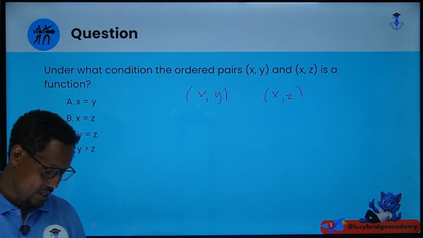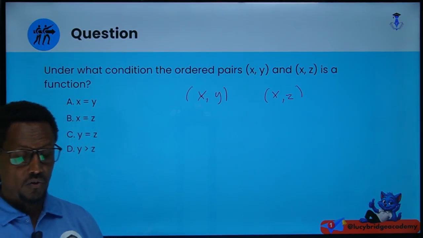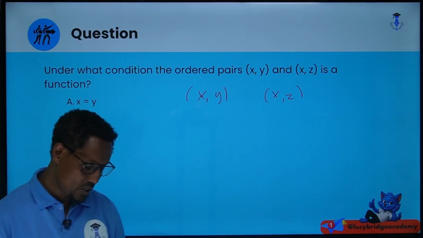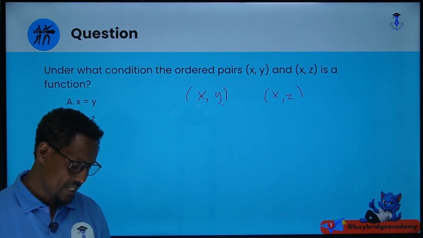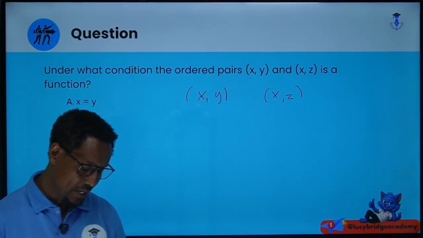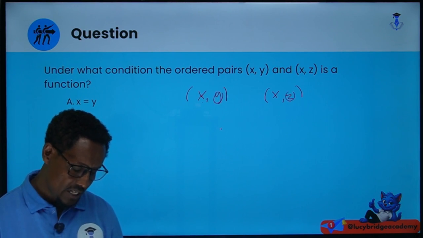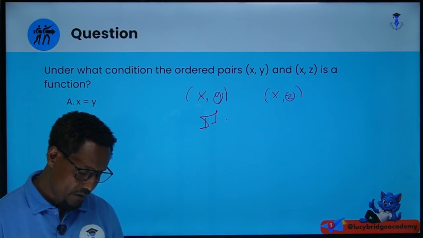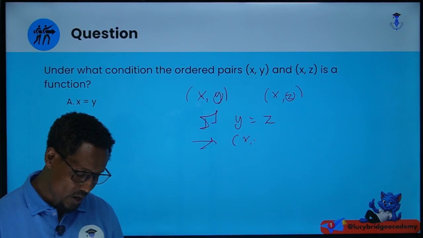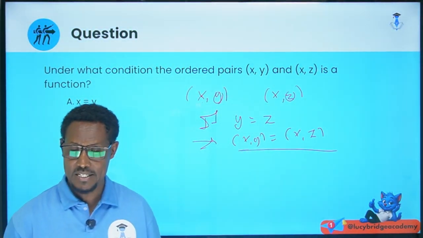Okay, እኩል የሚሆኑት ሳይሆን ሁለቱ ይሄ እነኚህ ኦርደር ፔሮች ፋንክሽን መሆን የሚችሉት መቼ ነው? Look, the first element is x, but the second element is y and z. So as to be a function, y must be equal to z, you see? That means if y is equal to z, then (x, y) and (x, z) is the same element, okay? These two elements are equal or they are the same element.